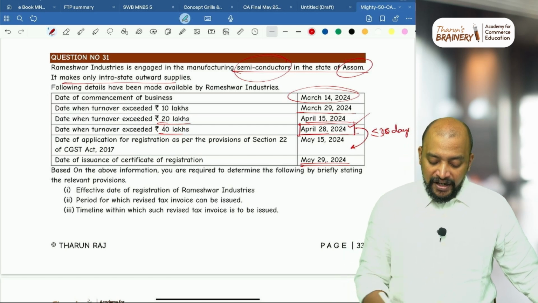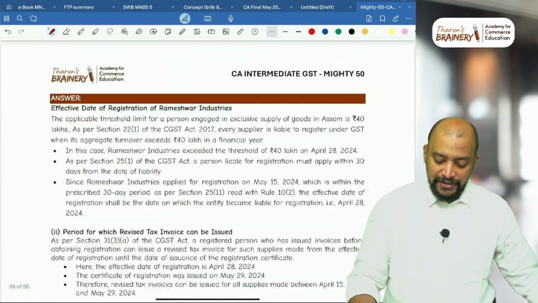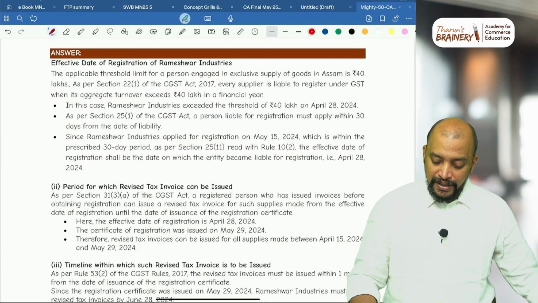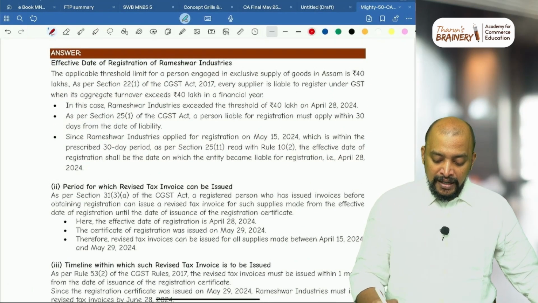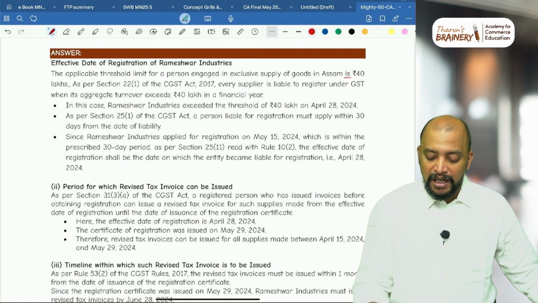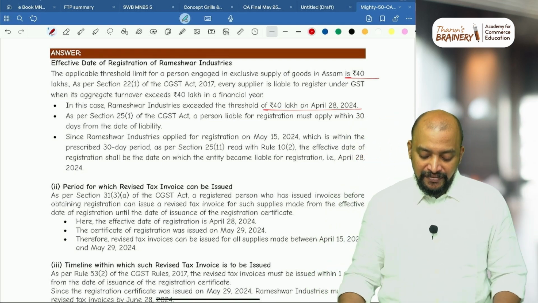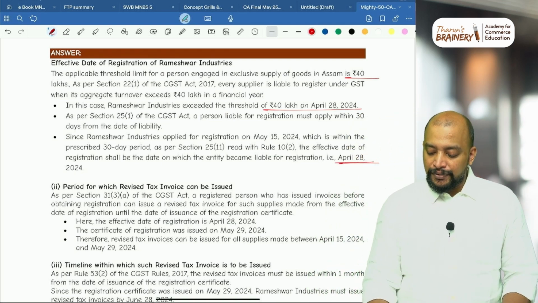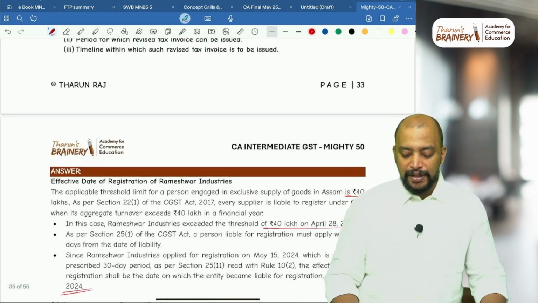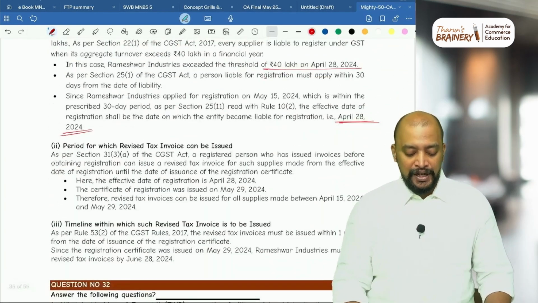Okay. So what is the effective date of registration of Rameshwar Industries? So Rameshwar Industries, the effective date of registration. So they have exceeded the threshold limit. Applicable limit is 40 lakhs. They exceeded 40 lakhs on April 28. So they have made application for registration within 30 days. Therefore, the effective date of registration will be April 28. That is the date on which they are liable to get registered.